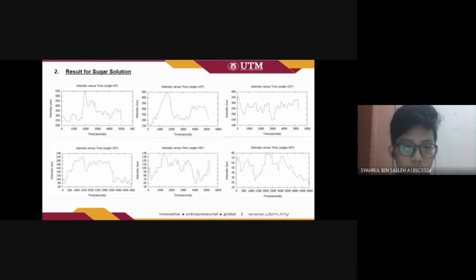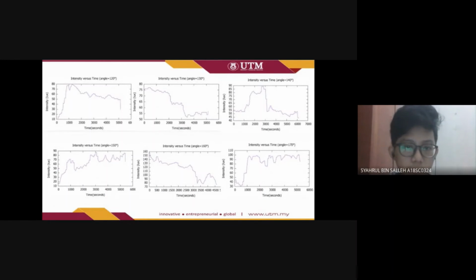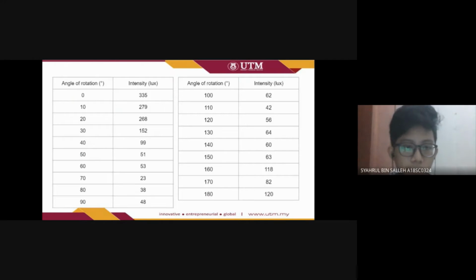So this is the data. And in this case, it is also the same. At 0 degree, the intensity is at the highest, which is 335 lux, and it gets lower until 70 degree, where the intensity is 23 lux, and then it gets higher until 120 lux at 180 degree.